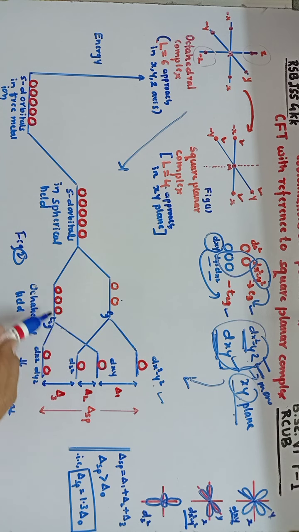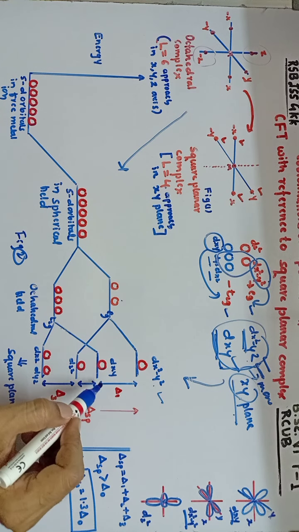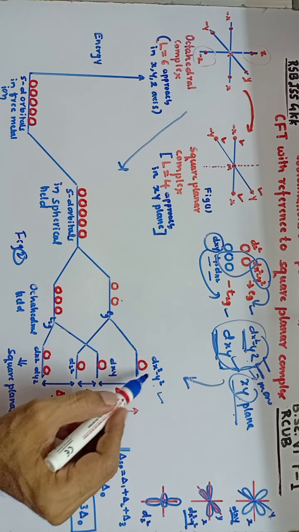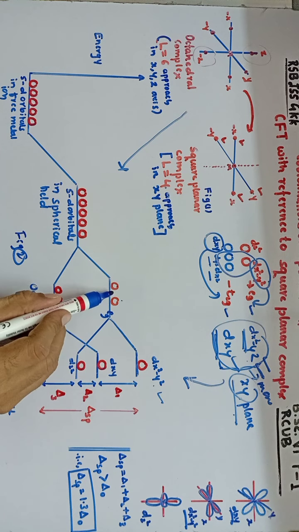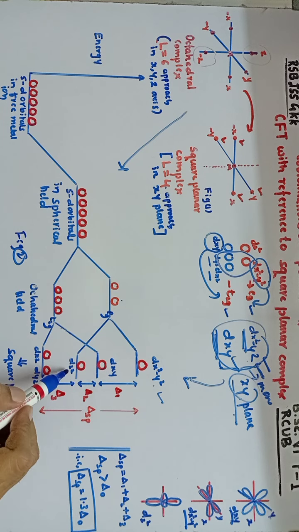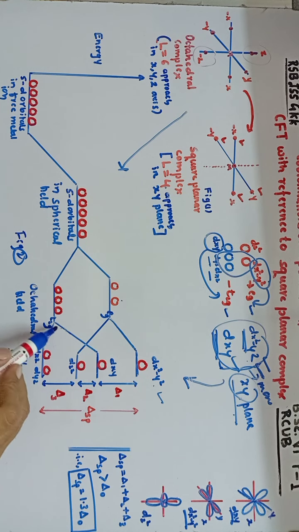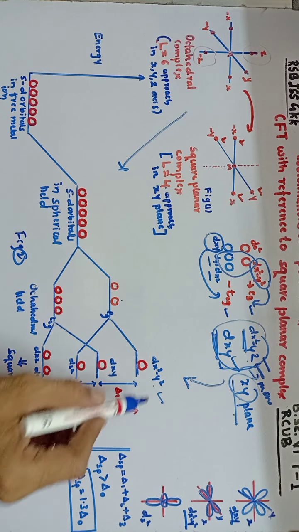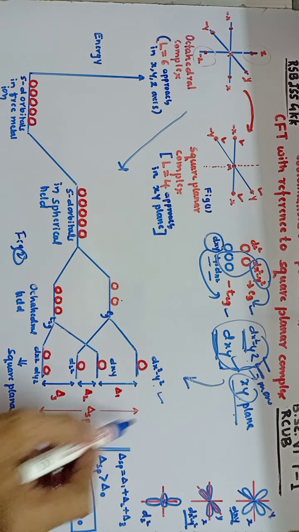That means we cannot say that the EG orbitals are now degenerate orbitals, because the dx square minus y square orbital energy is more when compared to the dz square orbital. Similarly, the T2G orbital degeneracy is also lifted or destroyed, because the dxy orbital energy is more when compared to the other two, dxz and dyz orbitals. So this is the crystal field splitting in case of square planar complex.